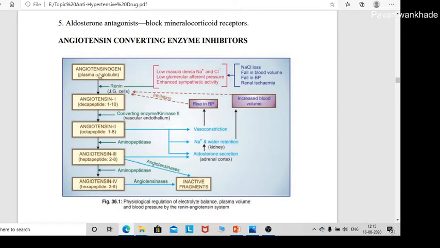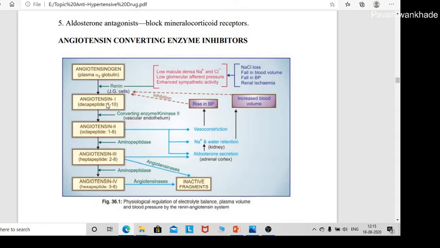First, angiotensinogen. It is a plasma alpha 2 globulin, which is a precursor for angiotensin, and it is converted into angiotensin I in the presence of the enzyme renin, which is present in the juxtaglomerular cells of the kidney.